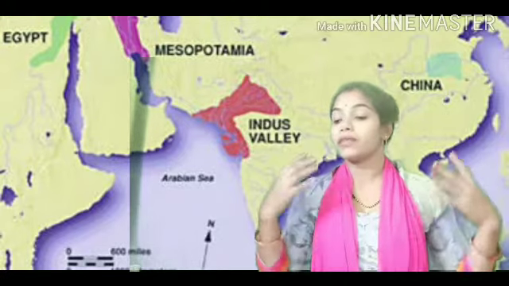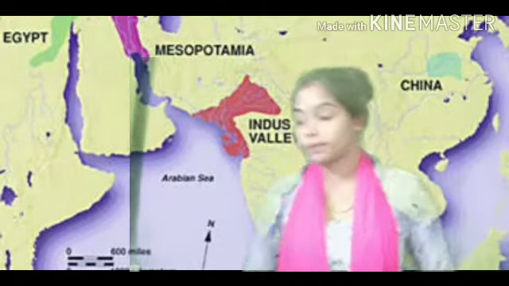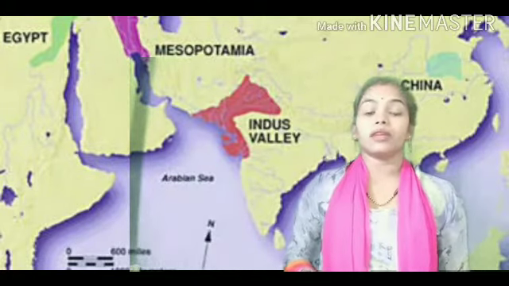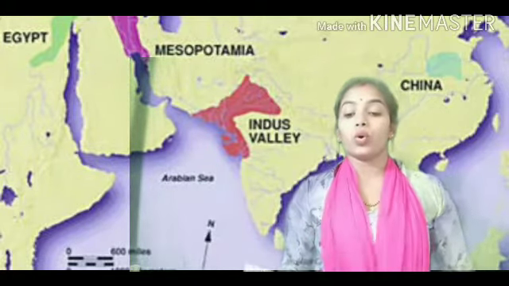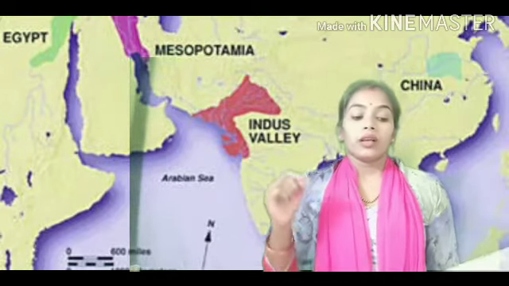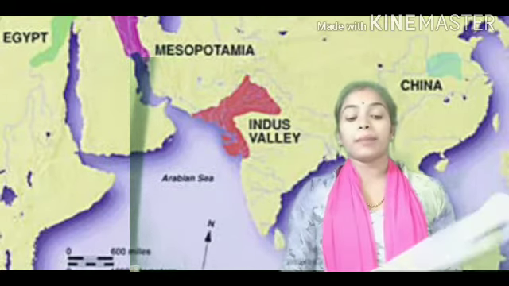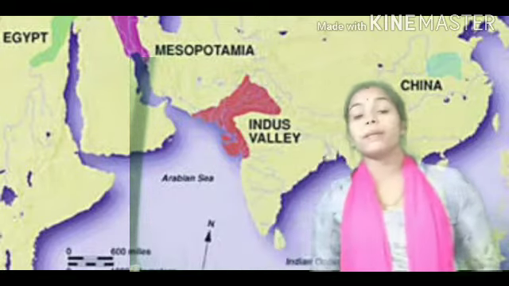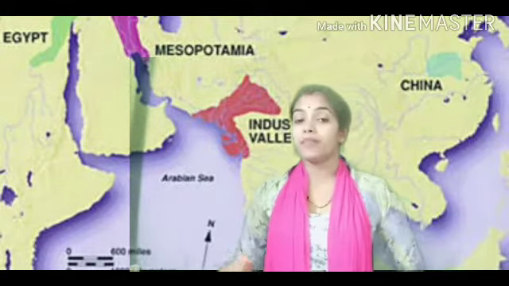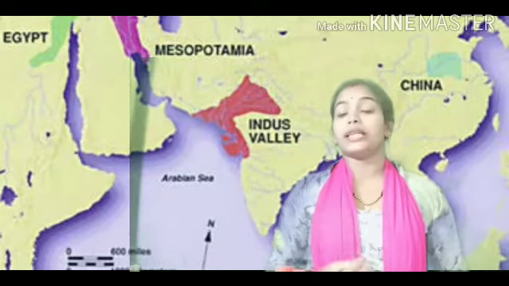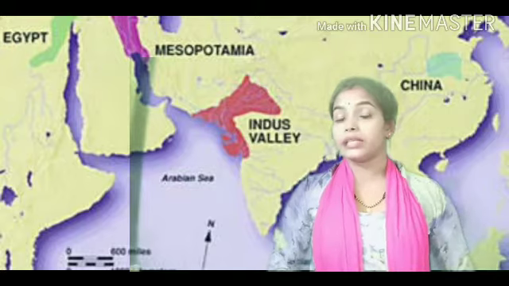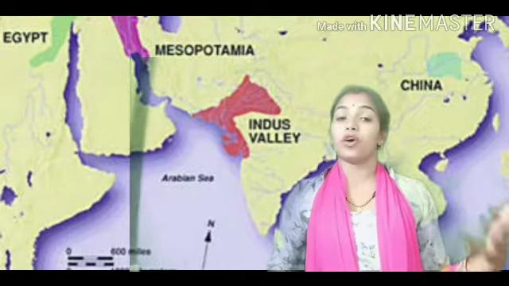Now let's have a very quick look at our flowchart. On page number 45, you have been given a flowchart. In the flowchart we see the contemporary civilizations. There is a word given, contemporary. What is the meaning of the word contemporary? As we are discussing, around 2500 years before, this kind of civilization was flourishing in India.